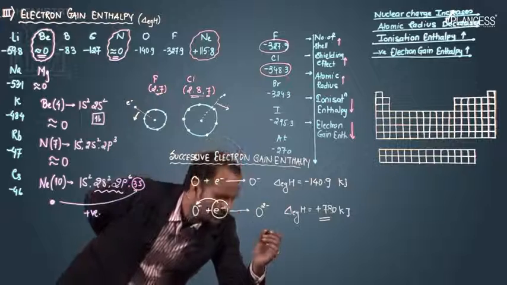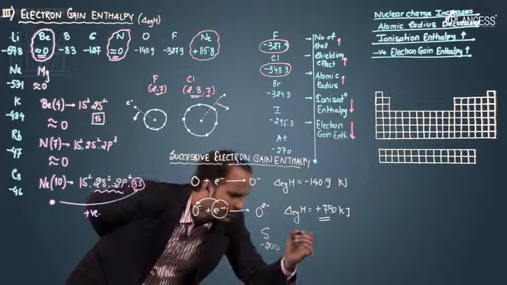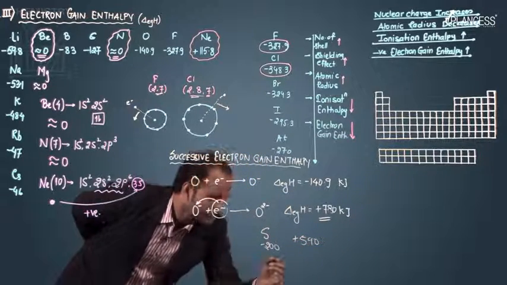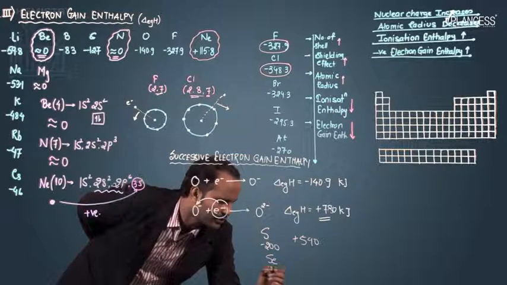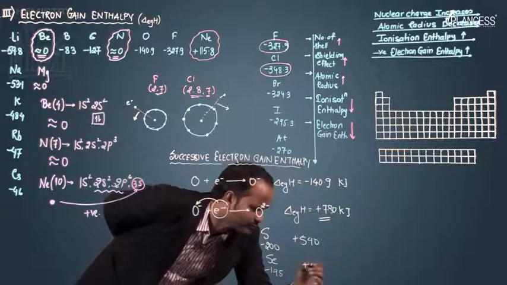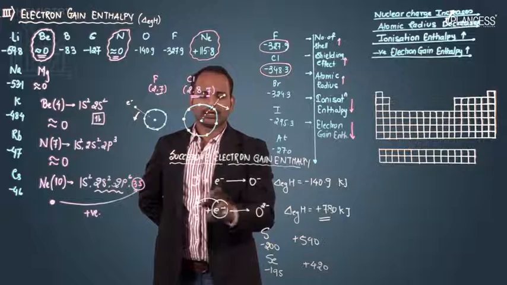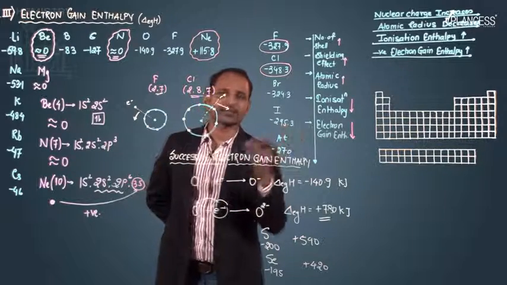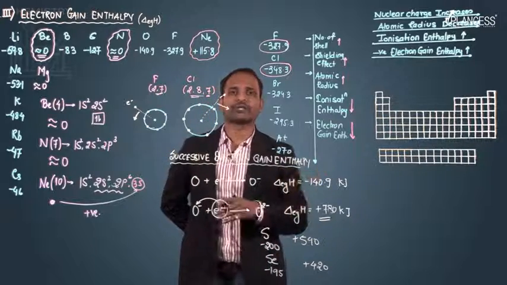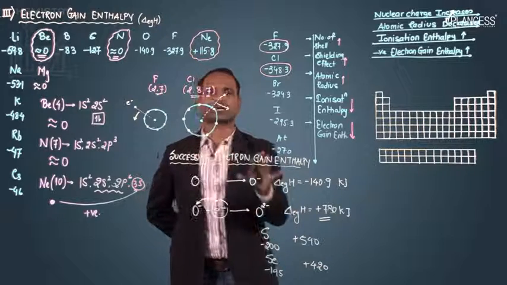Not only for this, I can also write it for sulfur. For sulfur, the first electron gain enthalpy is -200, but for the same sulfur the second is 590 kilojoule. The same thing I can say for selenium: the first is -195, but the second is 420. So the second electron gain enthalpy is generally positive, because the anion doesn't attract the coming electron due to the same charge. The electron is forced into the atom by supplying a certain amount of energy. So this is about the electron gain enthalpy.